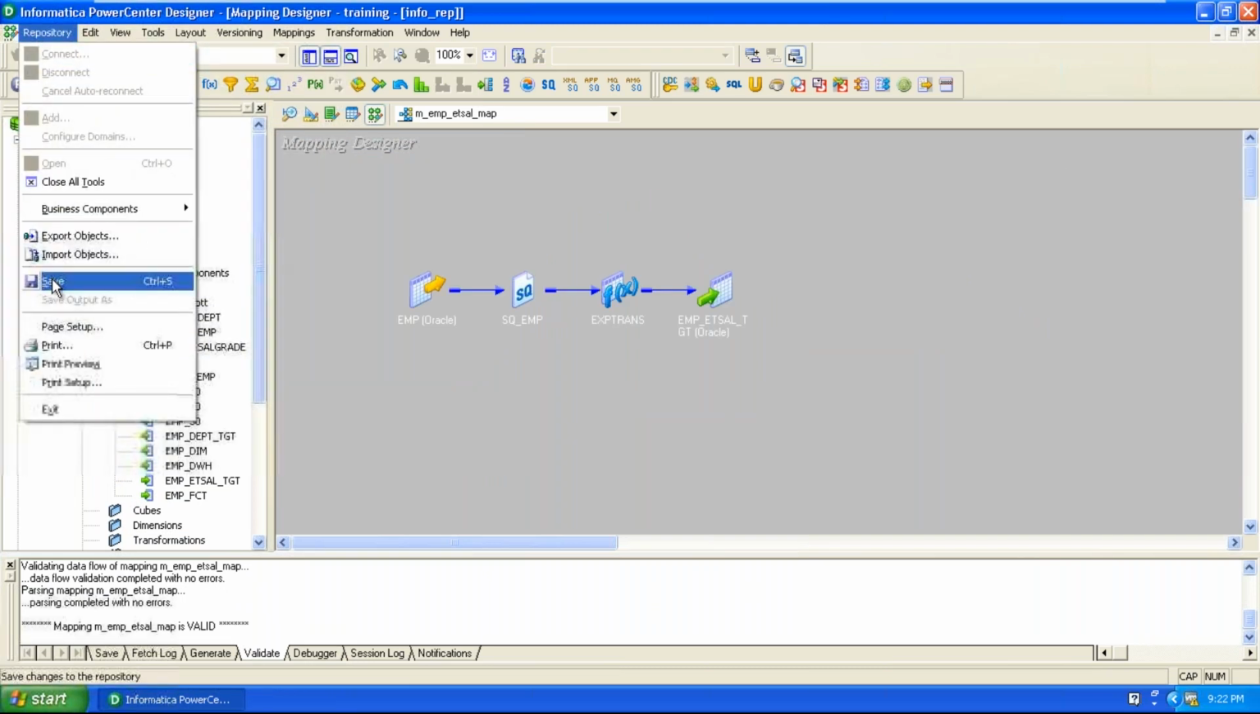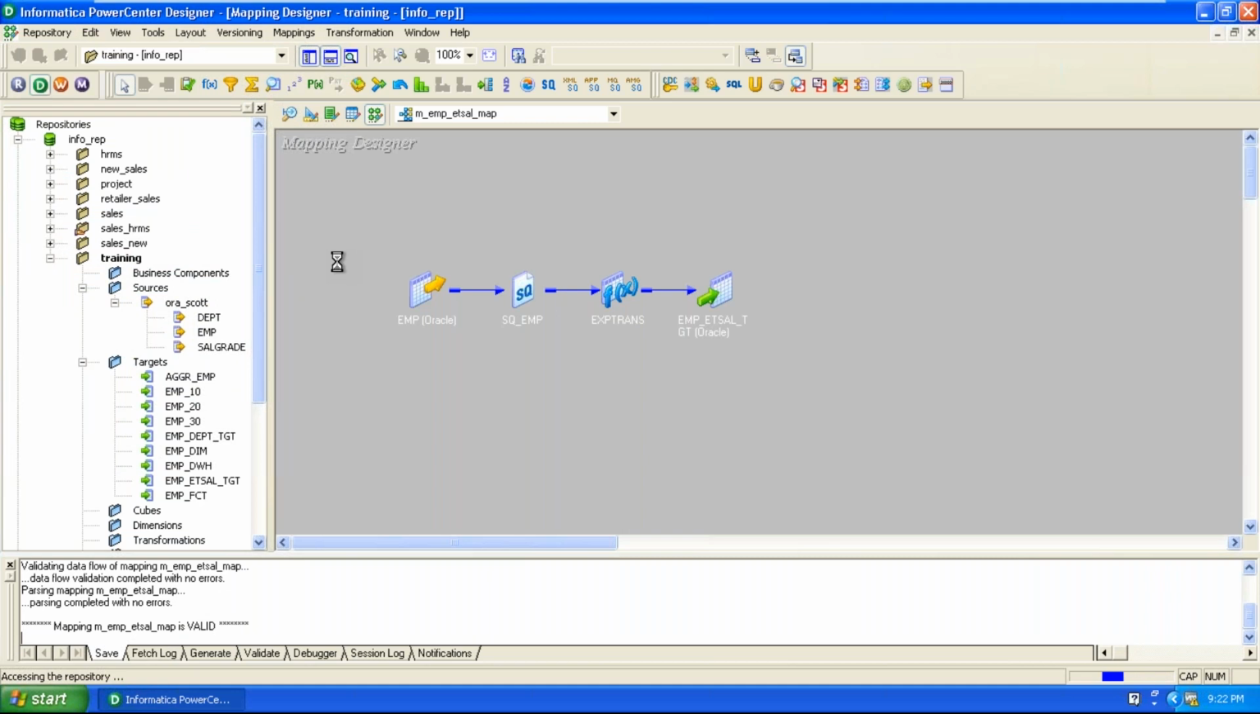Save the mapping to the repository. Okay. Once it was saved, then we can test it. If we want to test it, then we can go to workflow manager.